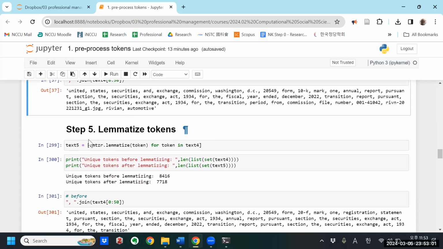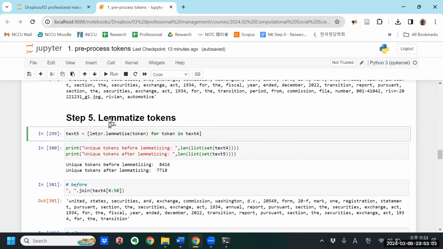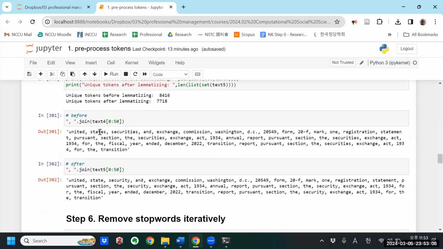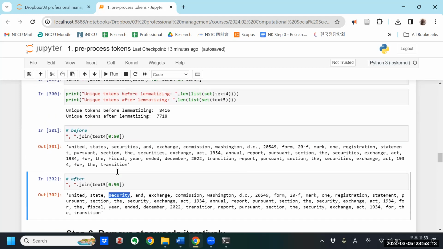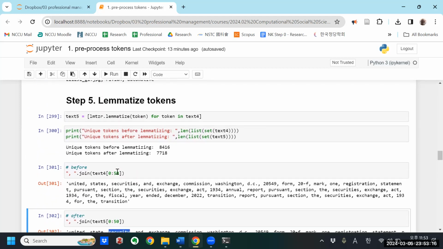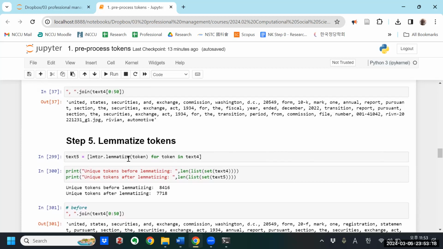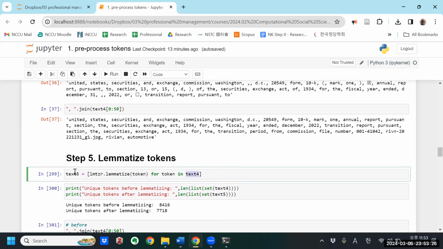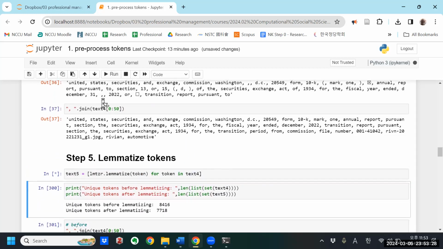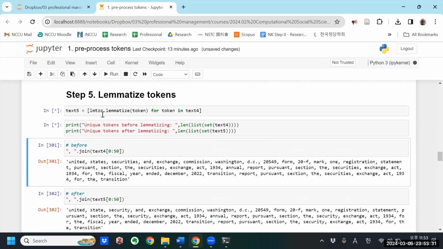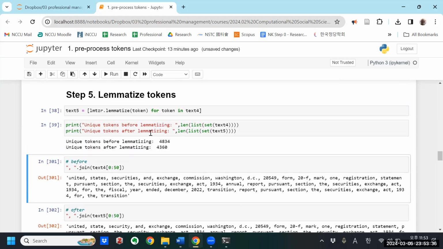Okay. Now we're going to lemmatize. Lemmatizing, as you can see, takes things like securities and turns them into a singular form, or takes verbs and converts them into their infinitive form. So I'm going to lemmatize every token in text 4, which was my last one, and I'll save those as text 5. So here, lemmatizing doesn't delete anything, but it does change them.